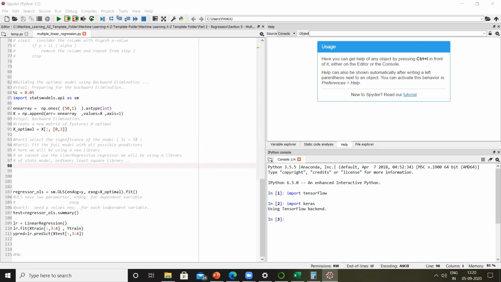Each library has its own set of algorithms. For example, if you're using TensorFlow, your TensorFlow also has a decision tree algorithm. It also has a random forest algorithm. It also has linear regression algorithms and so on. But the way TensorFlow works is that it works on the principle of a graph.